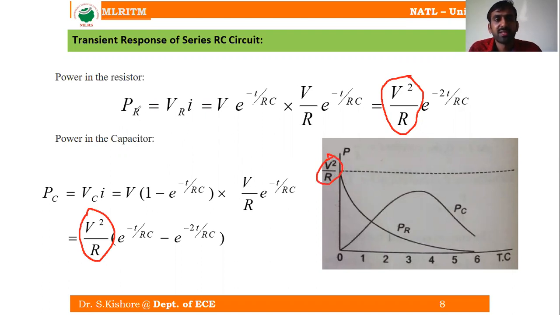Whereas coming to the resistor, you can see e power minus 2t by RC, as it is an exponential minus, that means it is an exponentially decaying function. PR is an exponentially decaying function. But coming to the capacitor, power in the capacitor, we can see the mixed term, that is e power minus t by RC and e power minus 2t by RC.